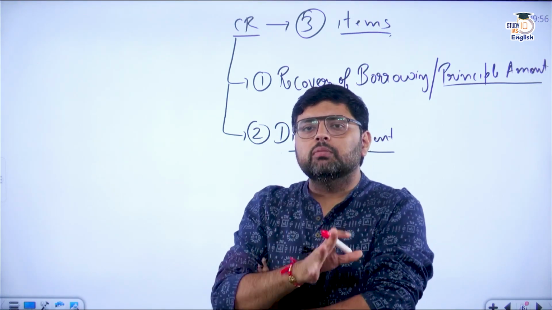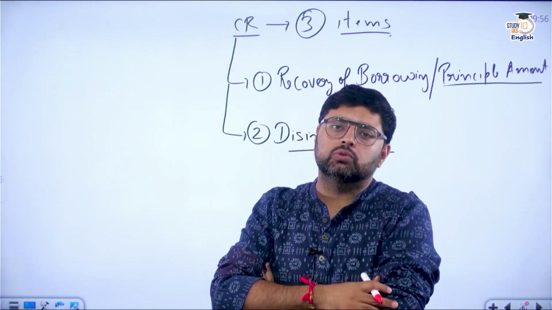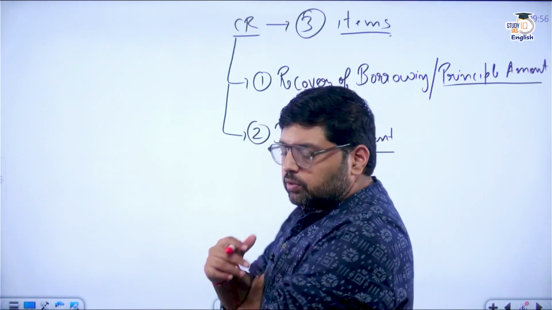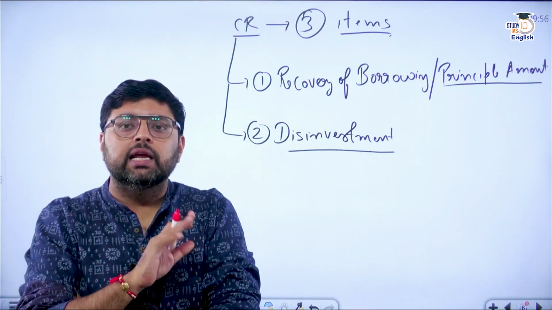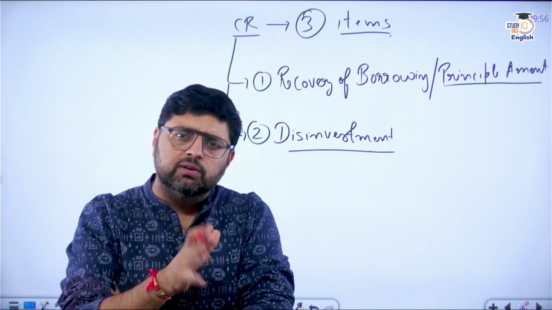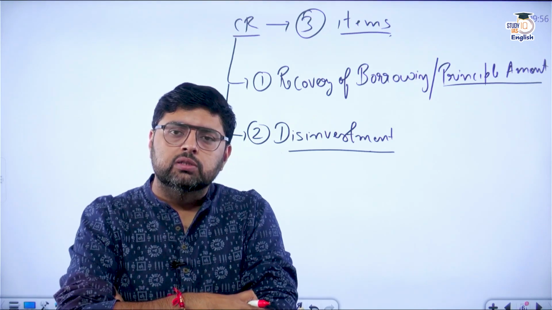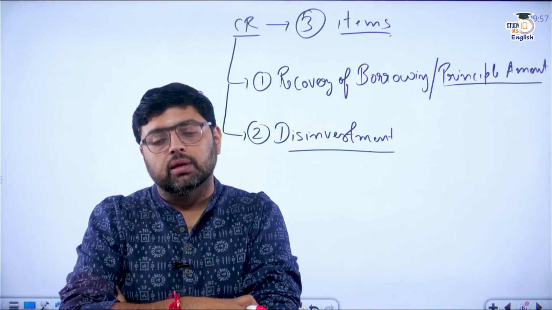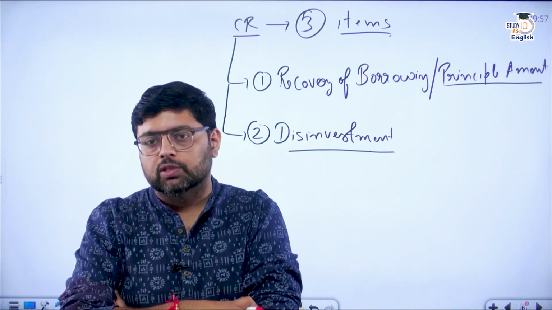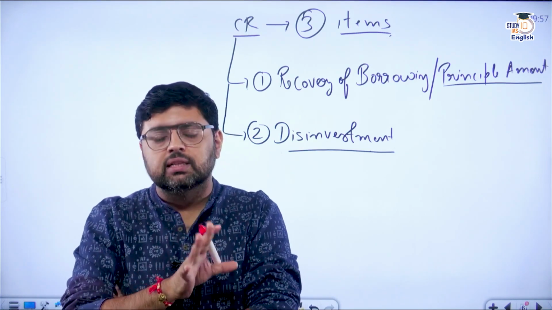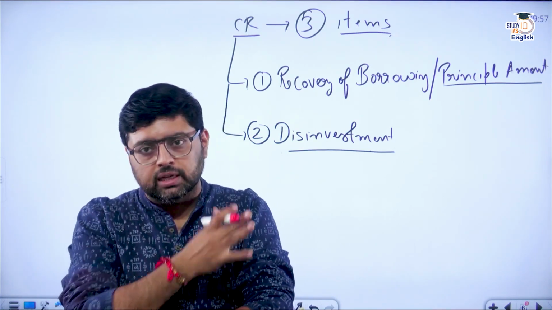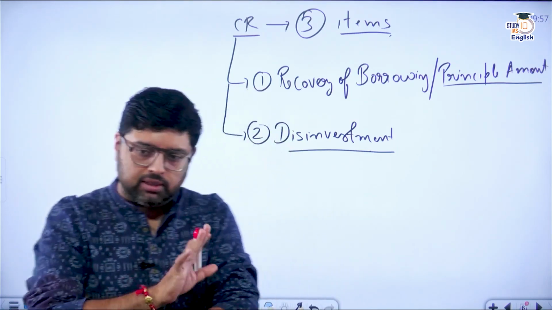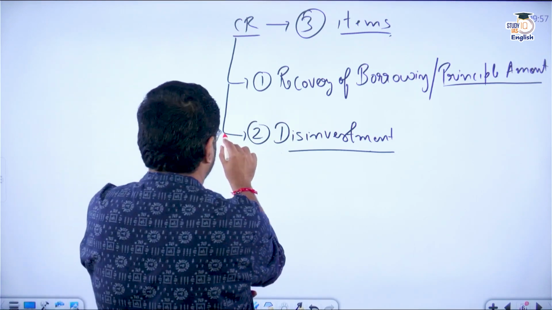So, for example, if government has 100% investment in a PSU and is planning to sell 10% of its shares or 5%, whatever, clear. By selling the shares of the PSU, government is getting some money. That process is known as disinvestment. Now, whatever money government gets through disinvestment will become a part of capital receipts. So this is what you have to remember.